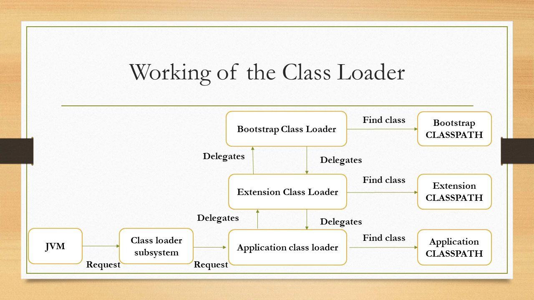Second principle, we see the visibility principle. So the visibility principle says that a class loaded by the parent class loader is visible to the child class loader, but a class loaded by the child class loader is not visible to the parent class loader. Suppose a class A.class has been loaded by the extension class loader, then that class is visible to the extension class loader and the application class loader, but not visible to the Bootstrap class loader. If that class is again tried to be loaded using the Bootstrap class loader, it gives an exception. java.lang.ClassNotFoundException will be thrown.